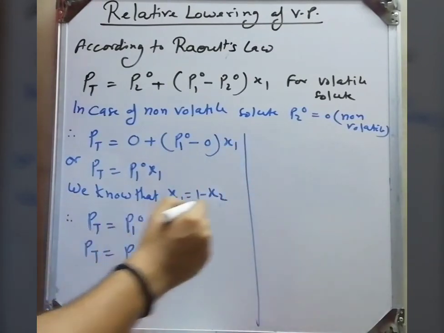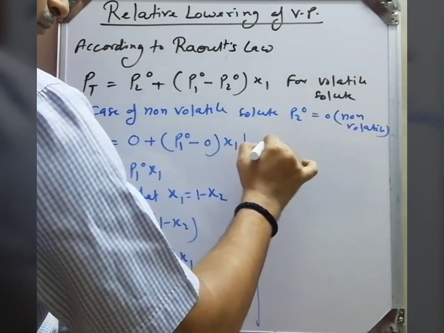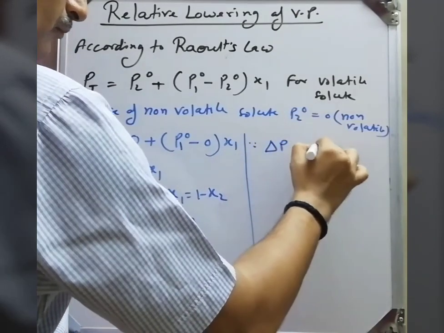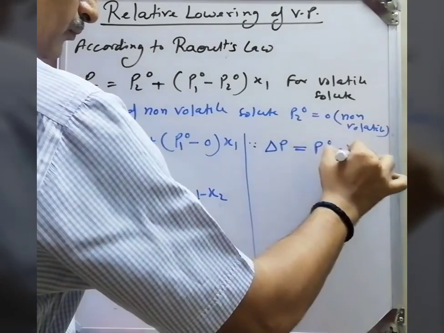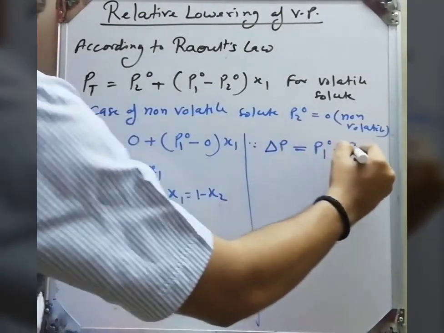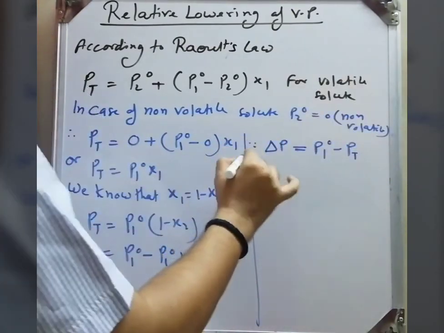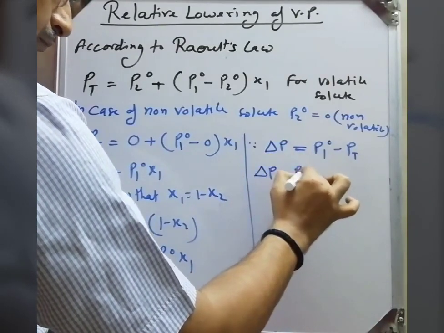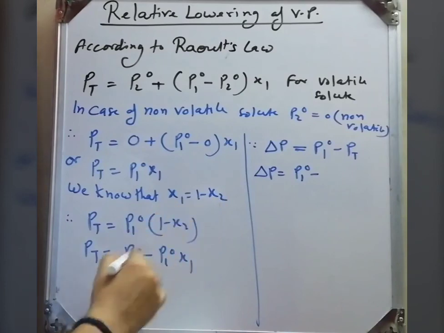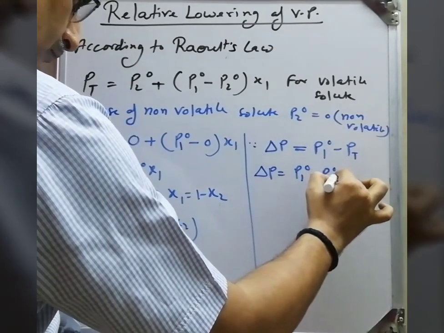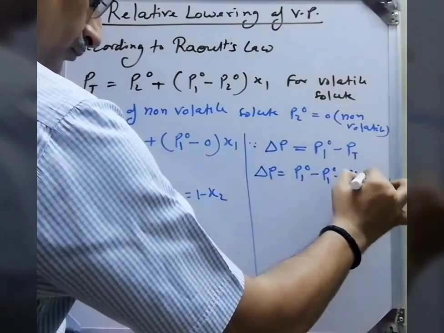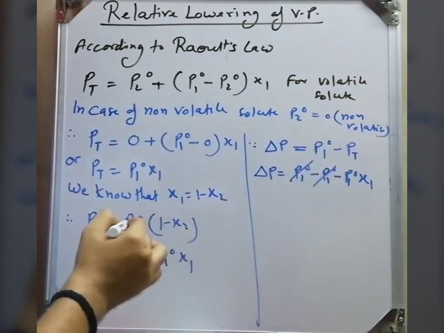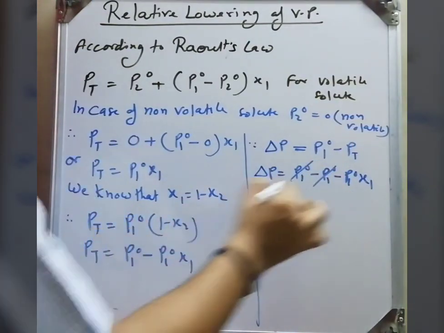Okay. Now see this. As we know, what is the lowering of vapor pressure? Delta P is equal to P10 minus P. So we substitute the value of P total. So delta P is equal to P10 minus (P10 minus P10 X2). Sorry, this will be plus, this cancels.